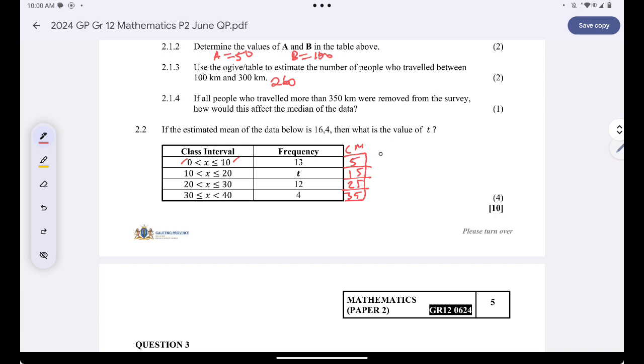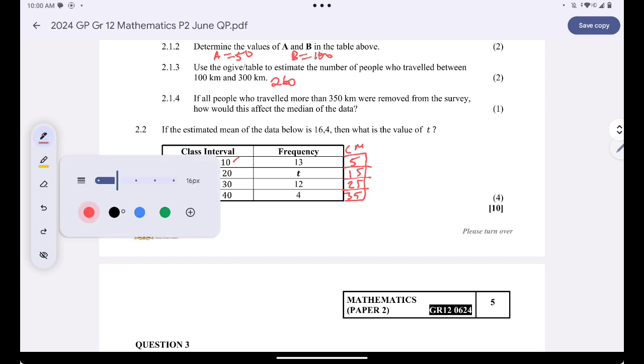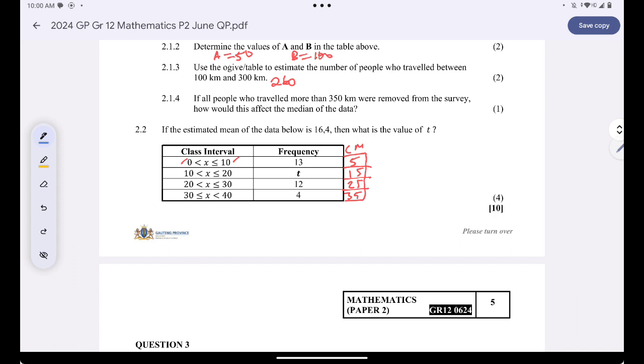So for me to find my mean, I'll just multiply the frequency with the class midpoint for all of them. Let me write here because there wouldn't be space there.